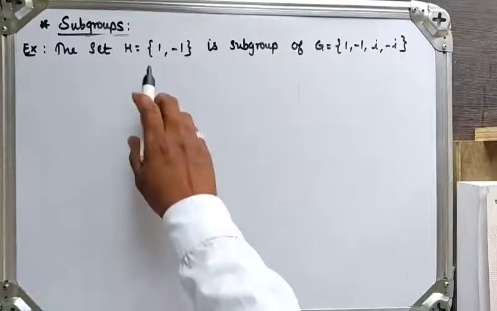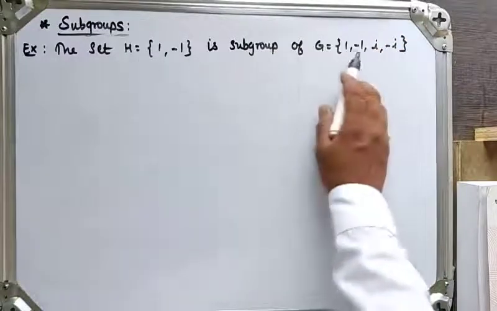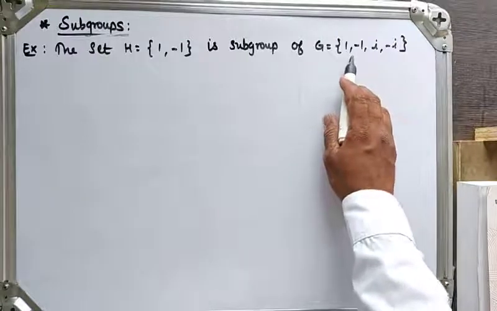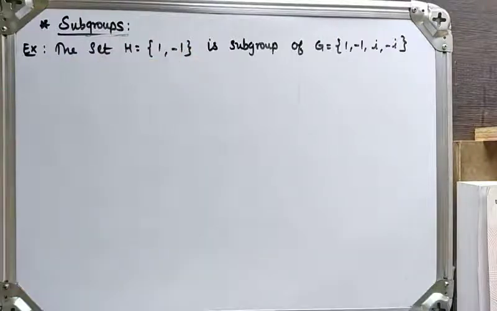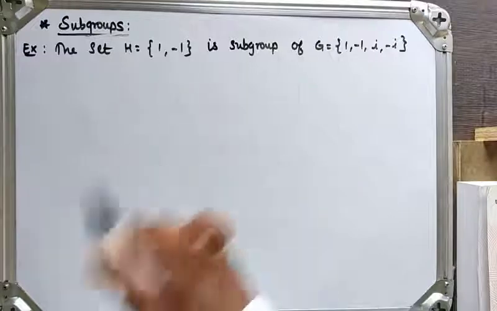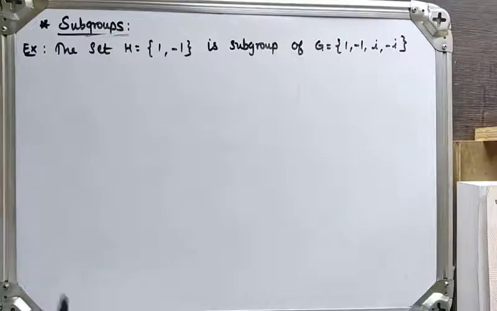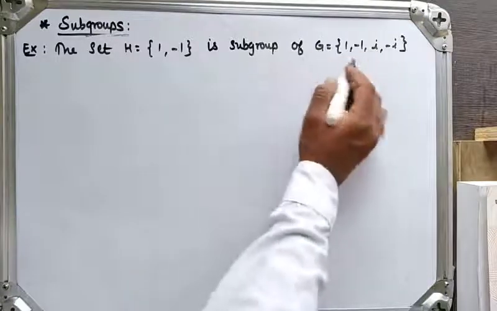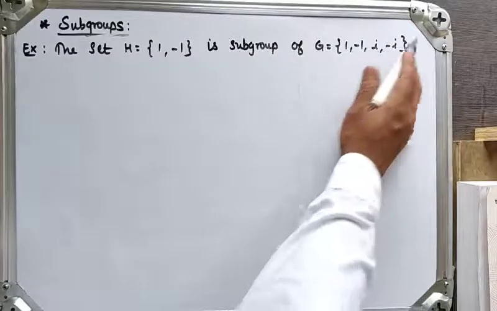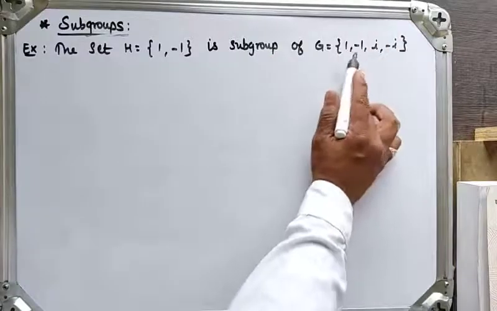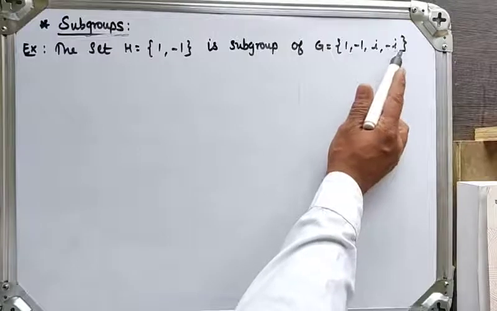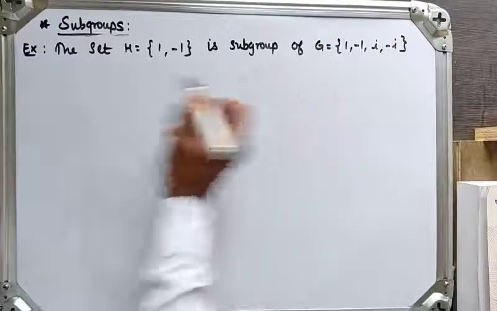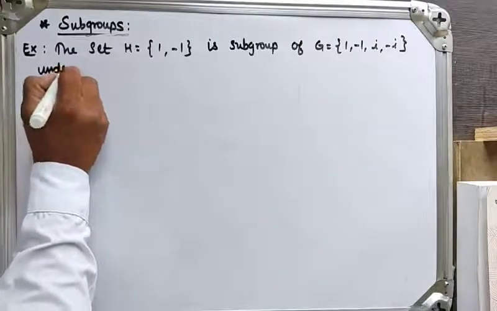First observe that H is a subset of G; if H itself forms a group, then we say H will be a subgroup of G. Here the operation will be multiplication, because the group has elements 1, -1, i, -i.